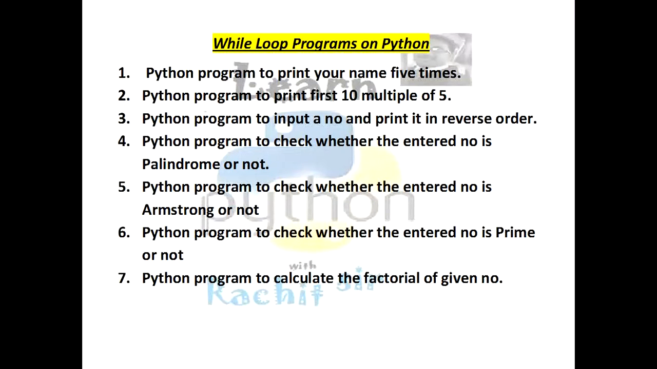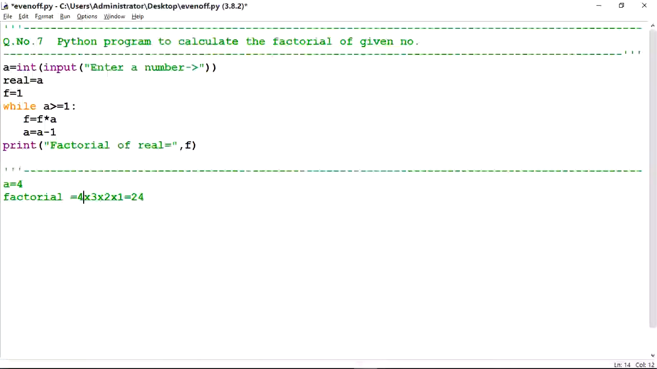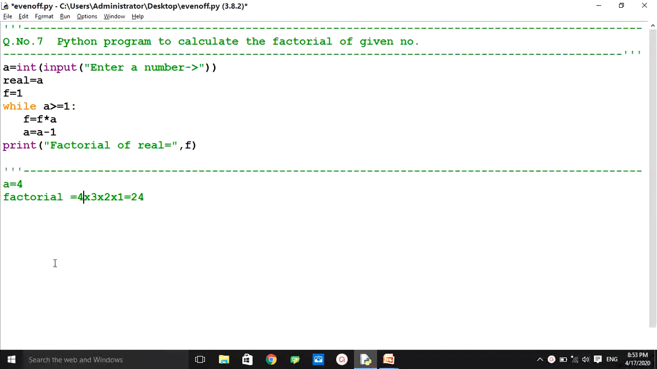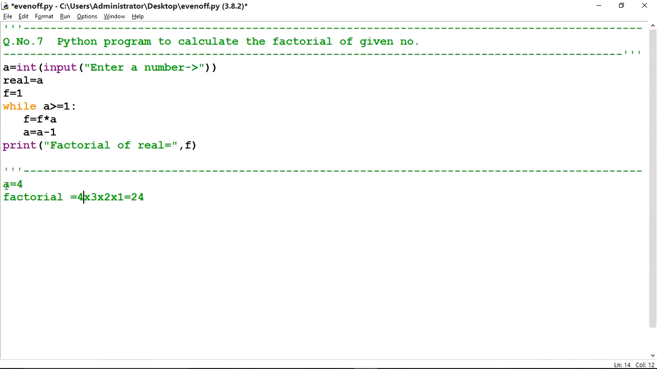Question number 7. Python program to calculate the factorial of a given number. So first of all, what is factorial? Suppose I have entered the number 4, so the factorial of 4 will be 24, and the process starts from 4 till 1, decreasing by 1. 4, 3, 2, 1. All these numbers will be multiplied, then the answer will be 24. This is the factorial.